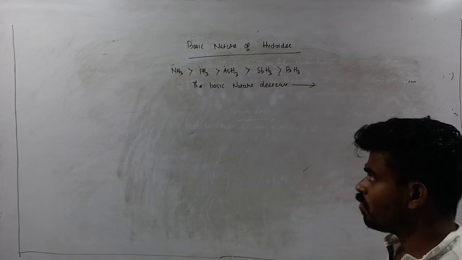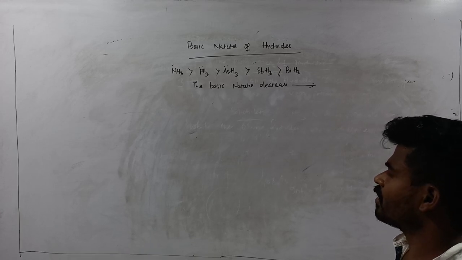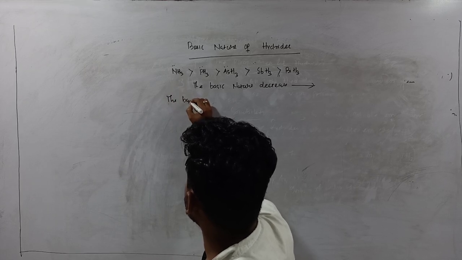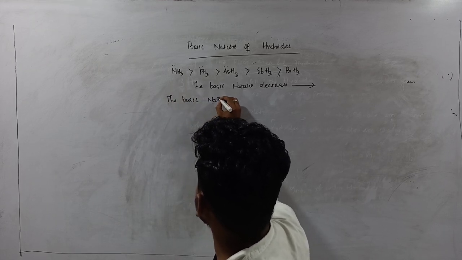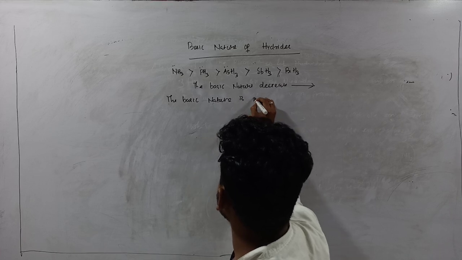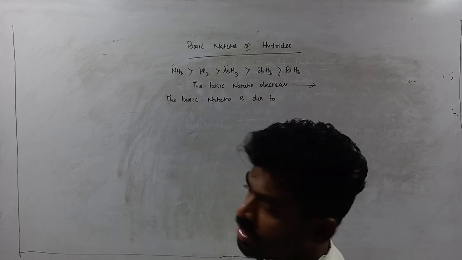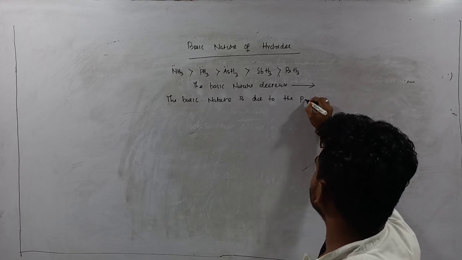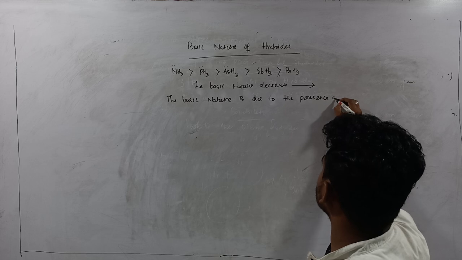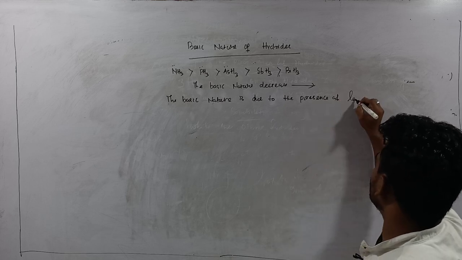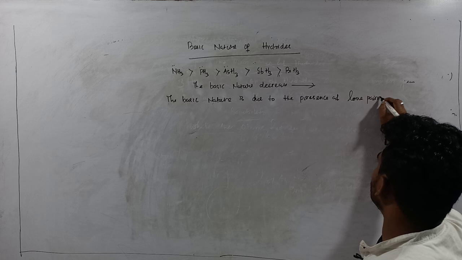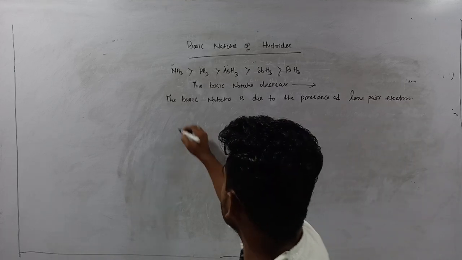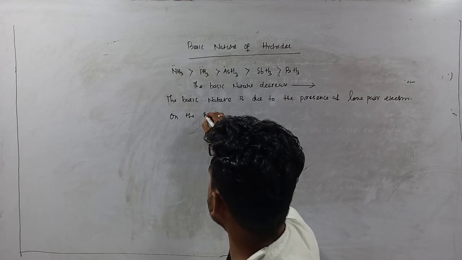So why does the basic nature decrease here? The concept is that the basic nature is due to the presence of a lone pair of electrons on the central atom.